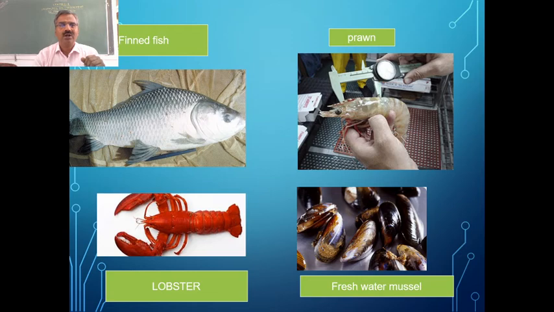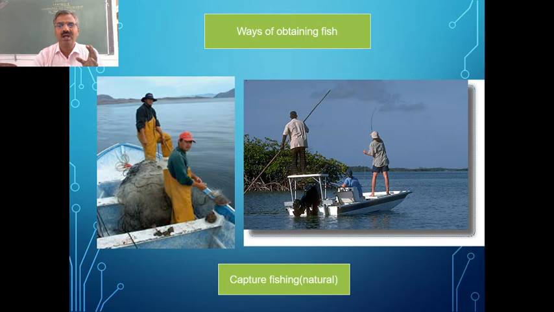So we have different animals along with fish. Normally when we say pisciculture, it also includes some animals like prawns, you can see the fin fishes, then rearing of prawns, and you can see lobster, and also some shell animals including freshwater mussels or maybe oysters, which we use as a food source. These are all the different animals along with fish which are going to be reared.